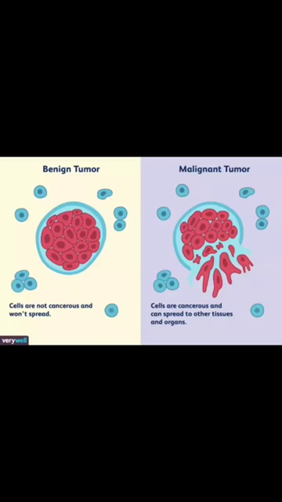So to begin with, cancer can be defined as a disease involving heritable defects in cellular control mechanisms, resulting in the formation of malignant and usually invasive tumors. To explain this definition, heritable defects means those defects that have been inherited from the previous generation, and these defects are mainly in cellular control, meaning how the cells are being controlled.